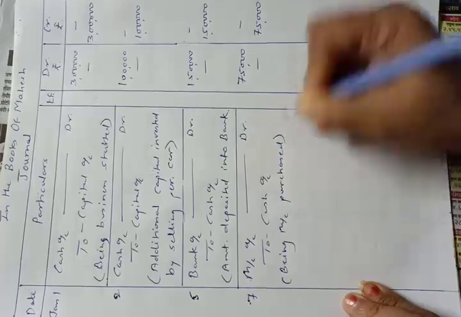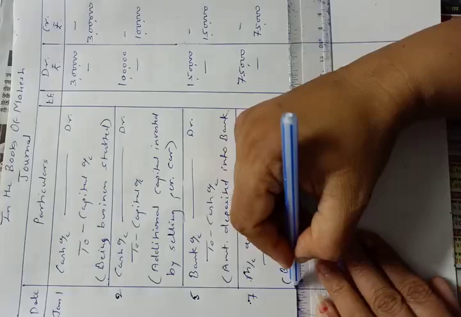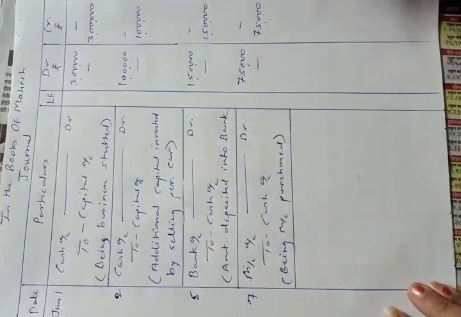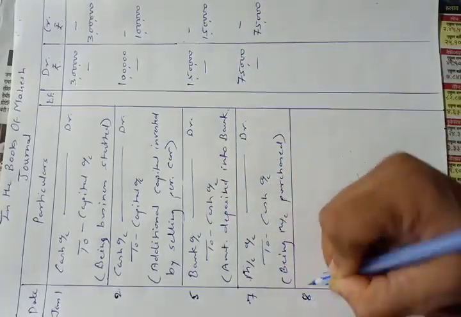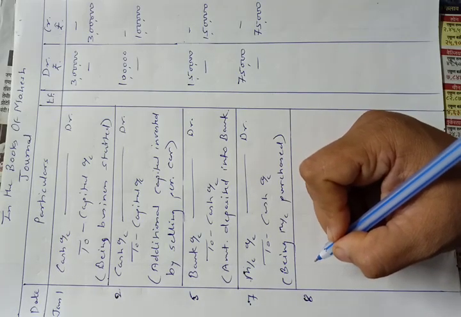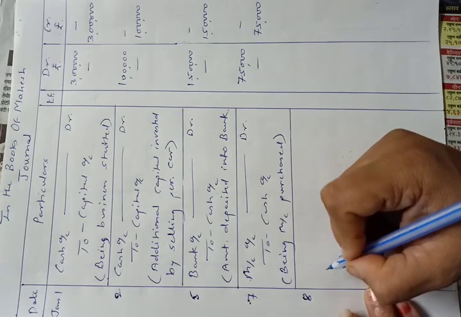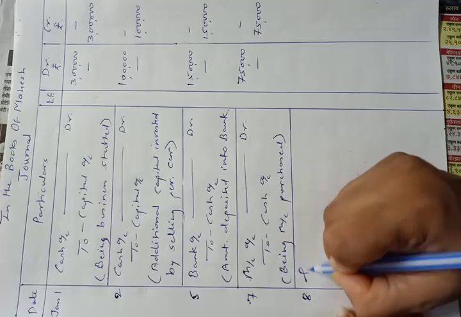being हा शब्द लिहायला कंपल्सरी नाही आहे, मी कधी लिहिते कधी नाही लिहिते, as per your preference you can write it or not. Now 8th, on 8th January, purchase furniture from Shaha Traders rupees 12,000. So we are purchasing furniture. Furniture account will be debited and Shaha Traders account will be credited.